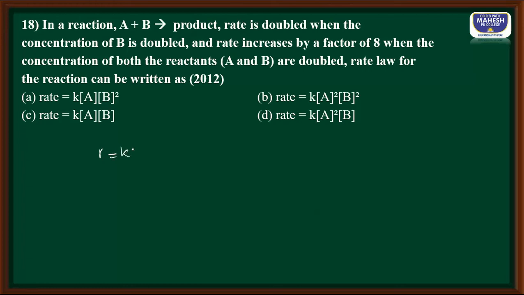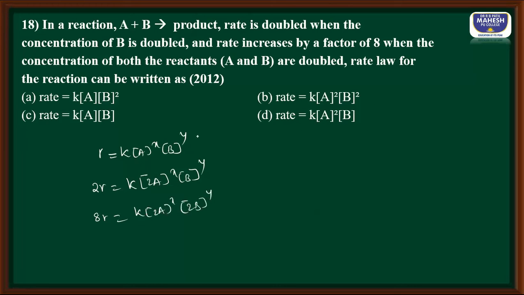Rate is equal to K into molar concentration A to the power X, B to the power Y. Our aim is to find out X and Y. Rate doubled when concentration of A alone doubled. So let me write this. Rate increases by 8 times when concentration of both A and B doubled. Let this be equation 1, this equation 2, this equation 3.